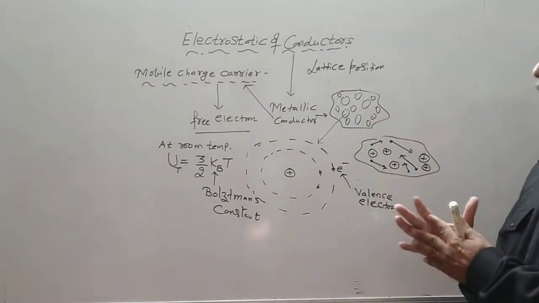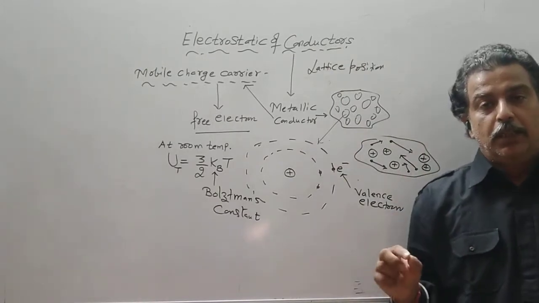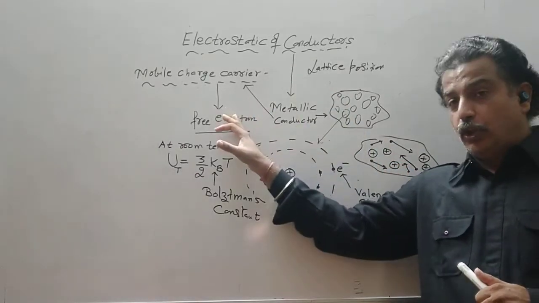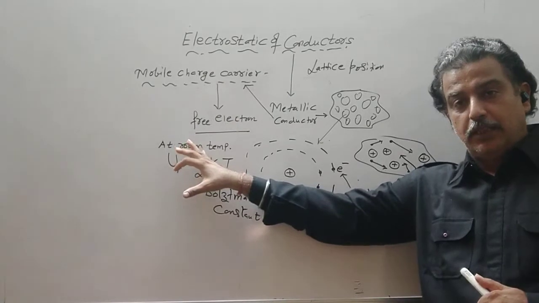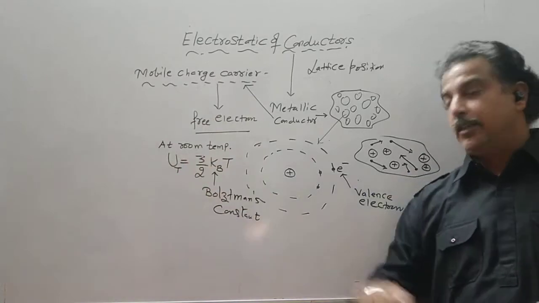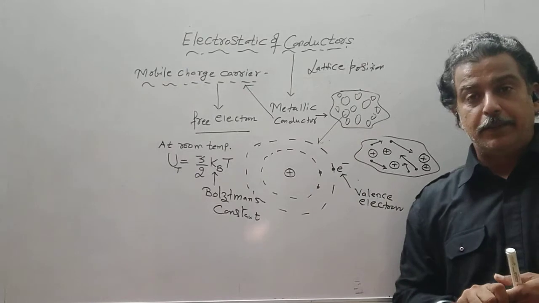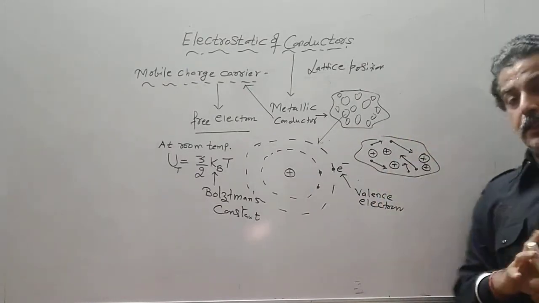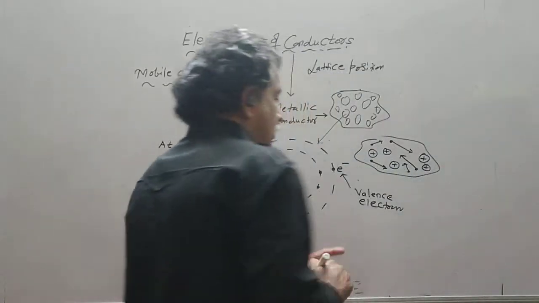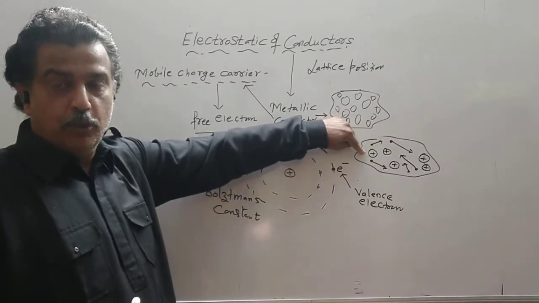Now what is the behavior of a conductor at room temperature? I have to remember simply one line: a metallic conductor consists of free electrons at room temperature. If someone asks why there are free electrons, it is due to the thermal energy 3/2 kBT available to each atom of the metallic conductor. These free electrons are in random motion, and they leave behind positive ions.